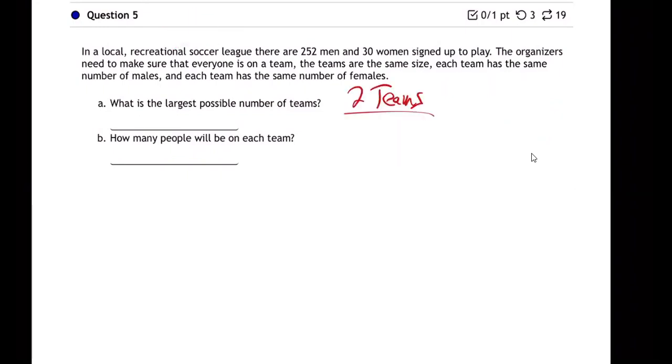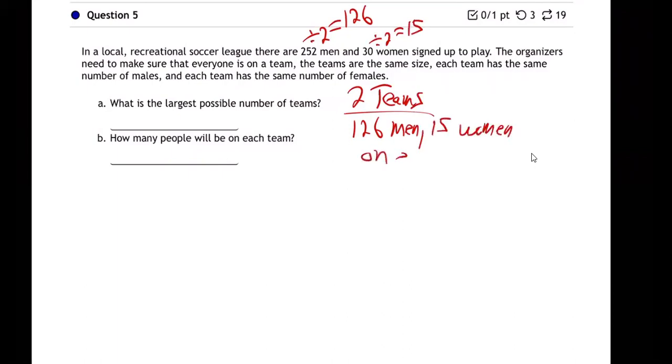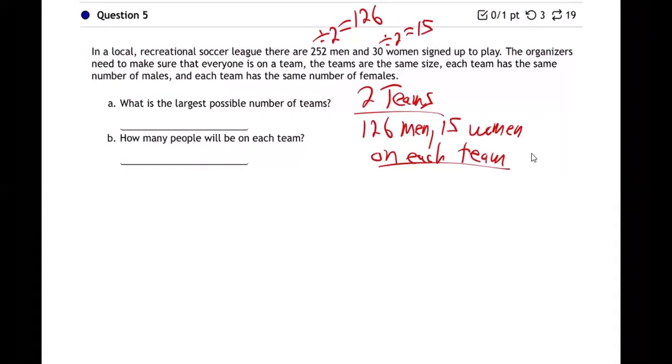If we only made two teams, then we would need to take the men and divide them in half, right? Because each team has to have the same number of men and women. If you divide that on your calculator, you get 126. So you've got to have 126 men, and if you divide the number of women by 2, you get 15 women on each team. That's a lot of women and men on each team. I mean, that's crazy, isn't it? 126 men and 15 women on each team. We've got to have more than 2 teams, clearly. All right, but it just gets us thinking.